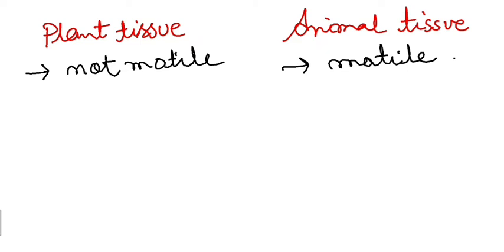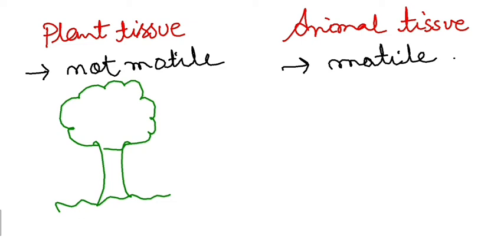A plant, because it is stationary, is fixed in position, it doesn't move, and it needs to stand erect. So basically it needs support, and that's why the maximum of plant cells are dead cells or dead tissues. All right.